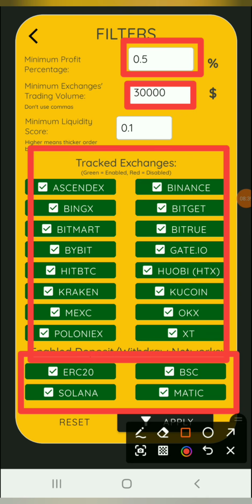So if a crypto asset is being sold for at least $30,000 and above, then you can use your $100 or $500 or $1,000 to make this arbitrage and make profit out of it. And below is the minimum liquidity score. Liquidity is, how will I put it, the rate or the frequency at which buying and selling is being conducted over there.